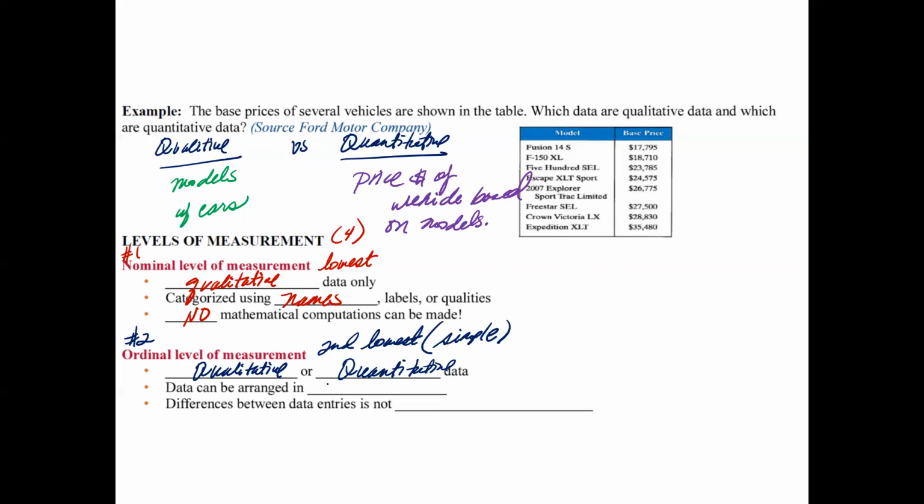The data can be arranged in order or rank. For example, like first place, second place, fourth place, something that can be ranked, like smallest to biggest. And the difference of the data entries is not meaningful. I know you're like, what does that mean? Don't worry, we'll go over an example to make that make more sense for you. All right, so now let's go on to the third level.